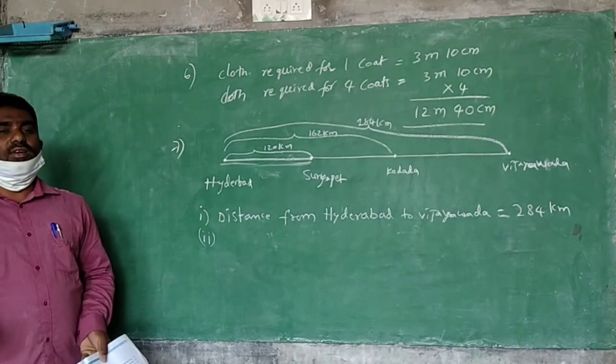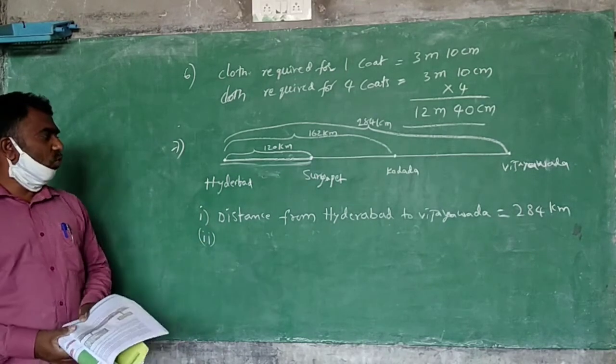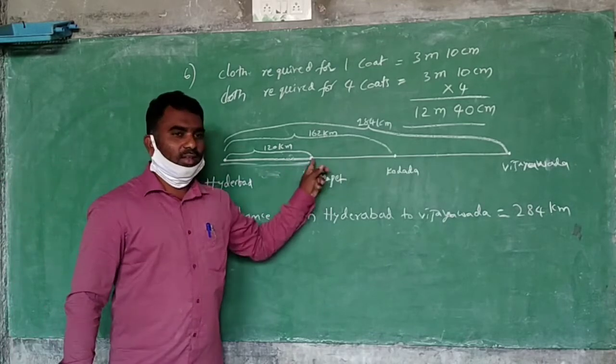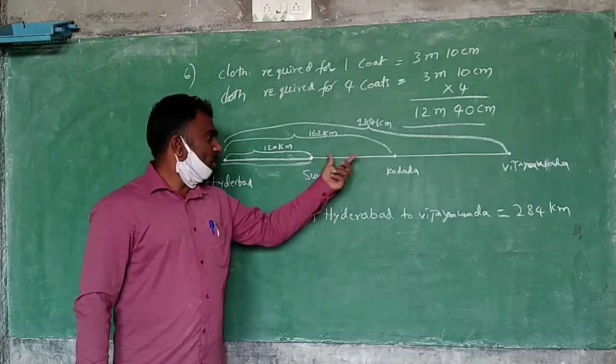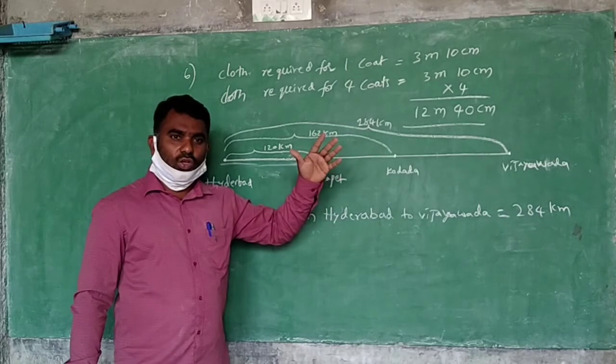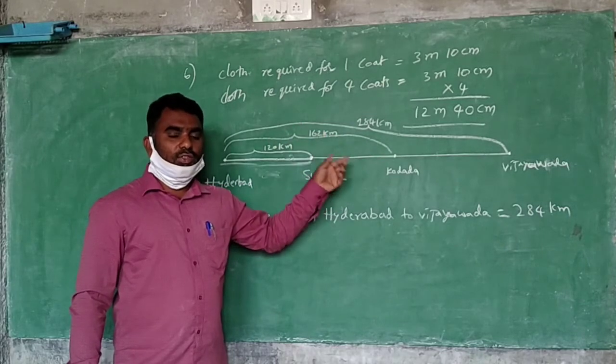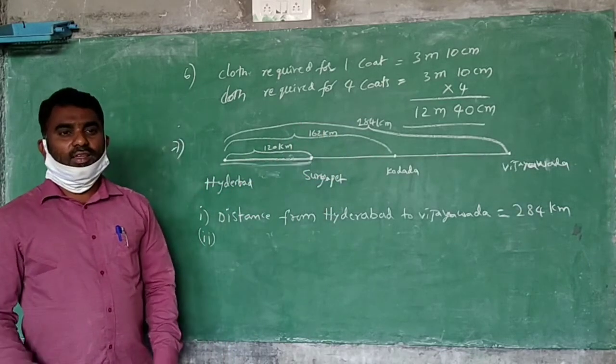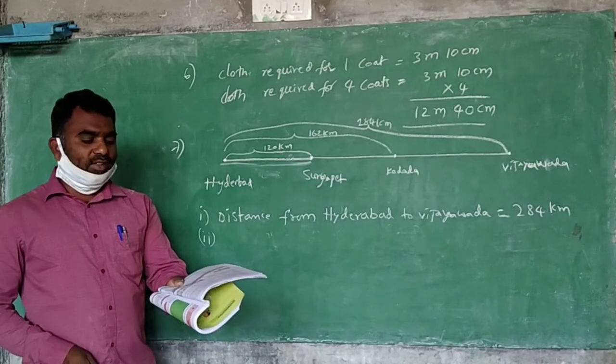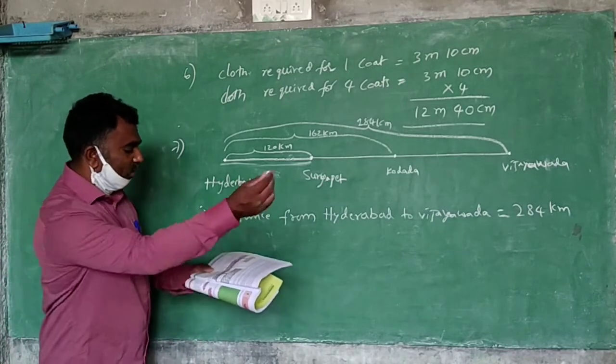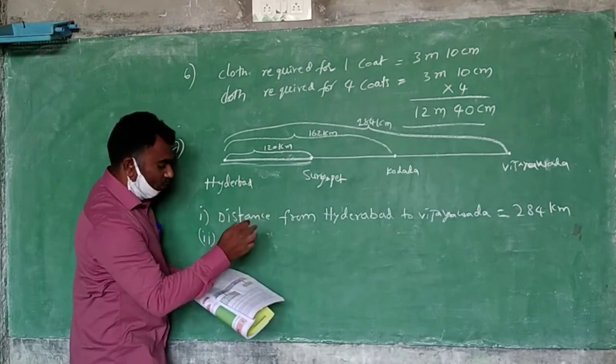How can you say like that? You know the distance Suryapet to Kodada, how much is there? Do you know? Here to here, how much is there? You don't know. You have to find it now. Without finding, how can you say the answer? What are you finding here? Two distances you are finding. Which distance do you have to find?